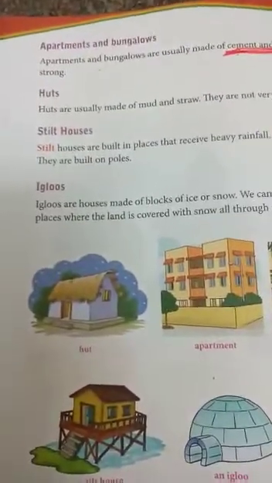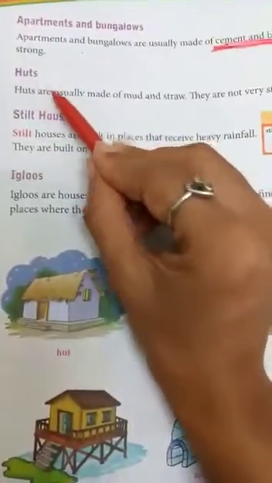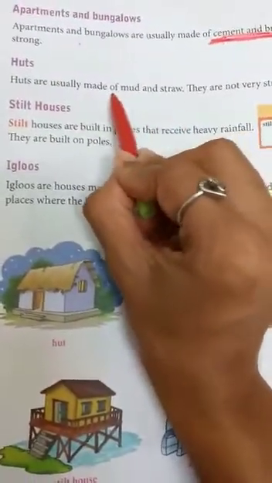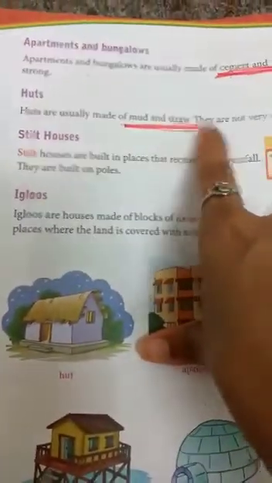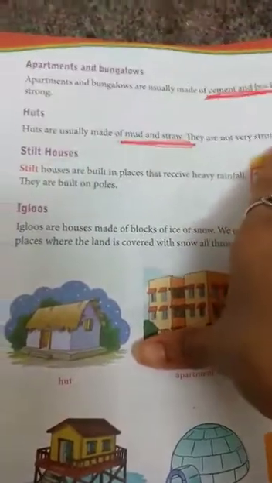Okay children. So next we are going to see huts. Huts are usually made of mud and straw. So they are not very strong. If it is constructed with cement and brick, it will be strong. But huts are not constructed with cement. They are made of only mud and straw, so they are not very strong.